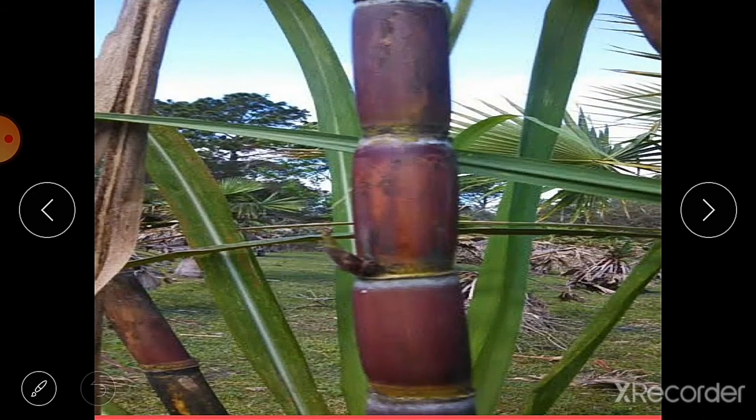You can see here the sugarcane is there. Sugarcanes are the stem of the plants. Okay, and these are cut down and then they are buried in the soil.